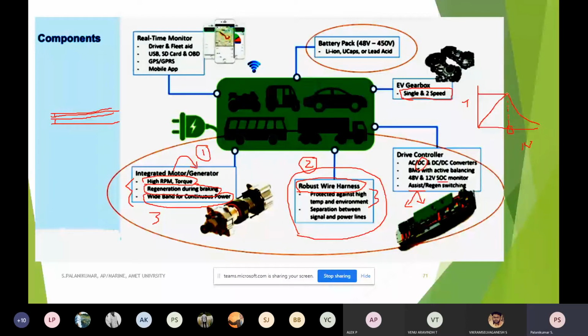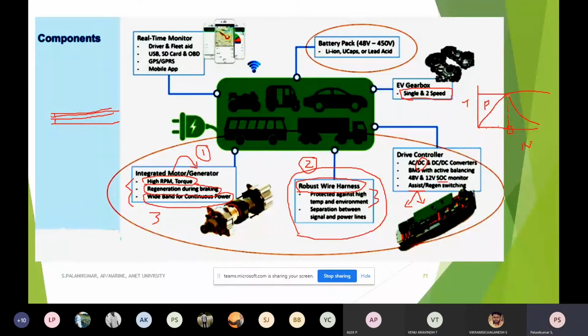If you want to operate the motor beyond the base speed, then torque will be reduced. So here it is power. I can operate the motor at standstill with high torque, whatever the speed below the base speed. Everywhere I can operate the machine with a constant, fixed torque. It is absolutely possible in an electrical motor.